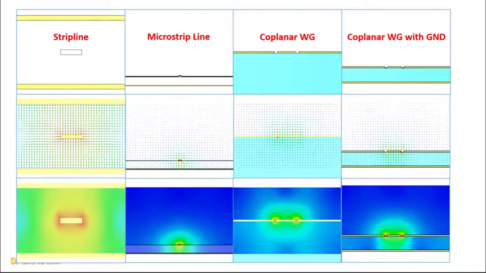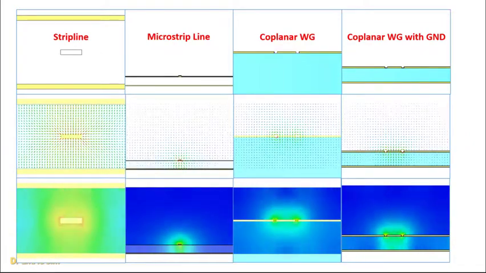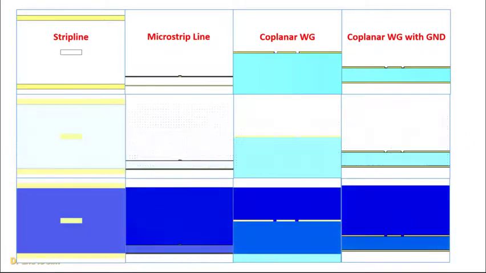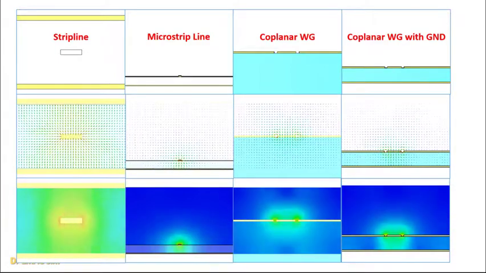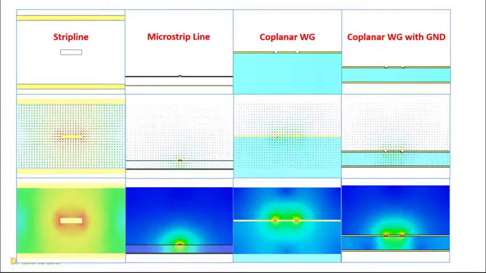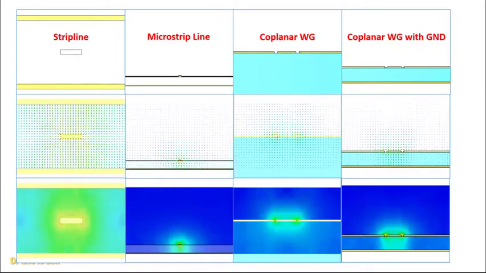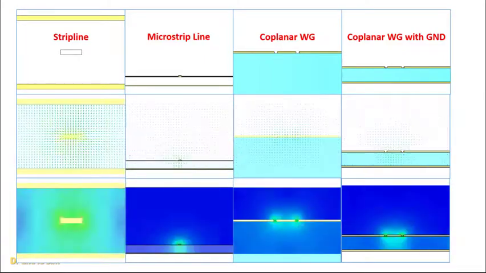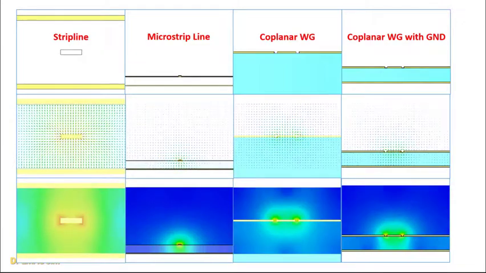The animation plot with arrows represents the vector plot, while the contour plots are represented by colorful plots. It is easy to conclude that the fundamental propagation modes in all these transmission lines look rather different from each other. Under normal circumstances, we always aim to have substrates with minimal loss. However, by nature, substrates tend to be more lossy with the increase in operating frequency.